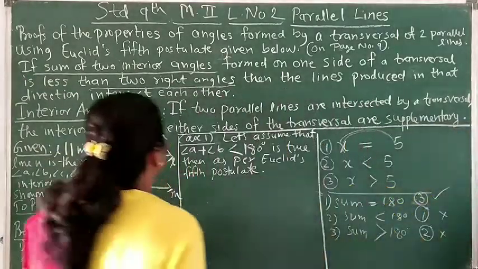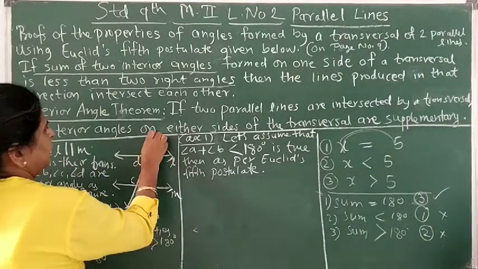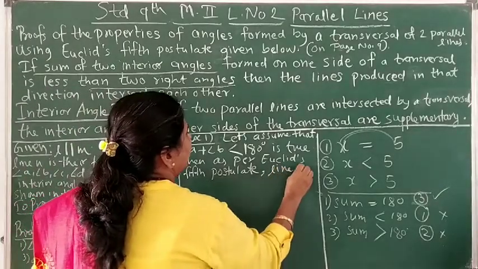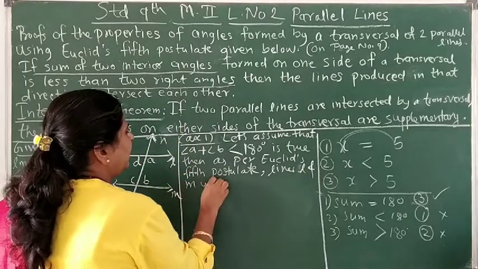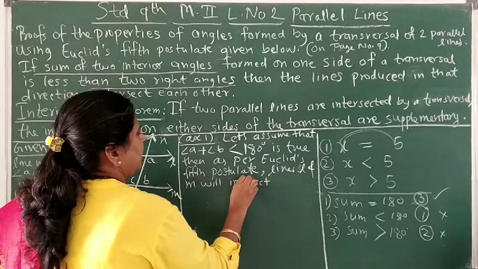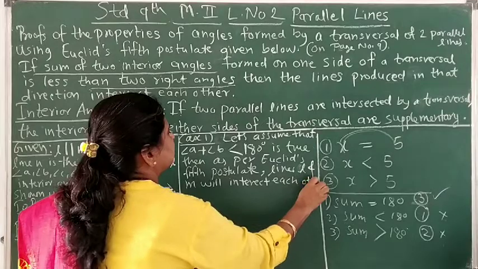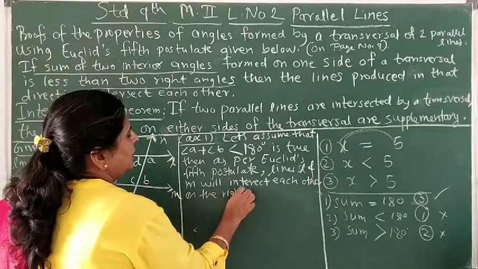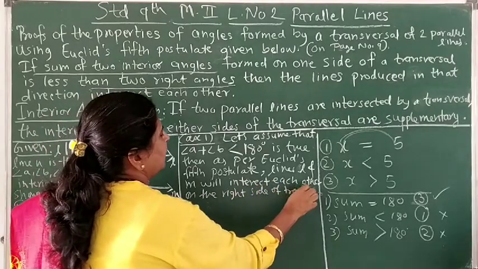Okay, so this is your M. By the fifth postulate, lines L and M will intersect each other on the right side of the transversal.